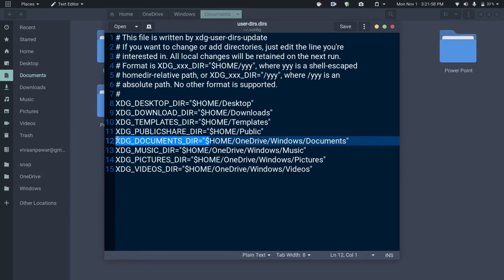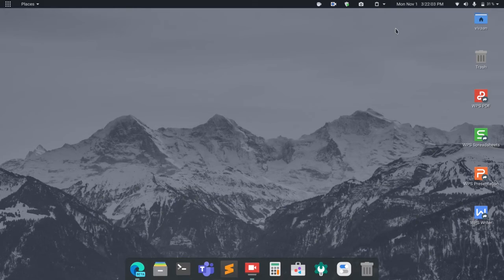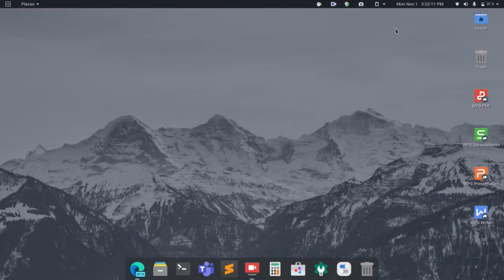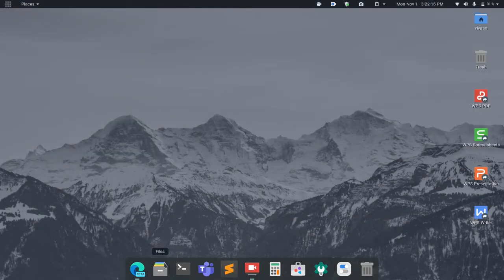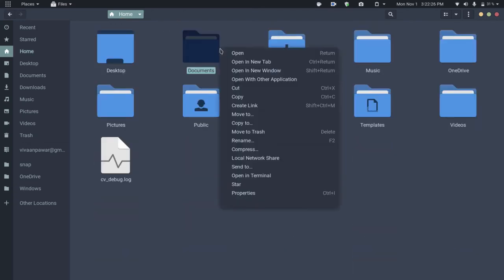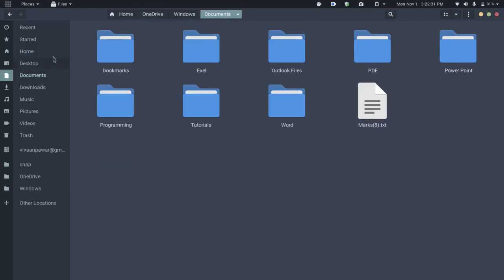and just paste it in the line which is documents. Then after you have done this, you need to press Alt plus F2, then press R and hit enter. It will refresh your GNOME shell and the work should be done. So there is one downside: people who have the habit of opening file explorer and then going to documents, it is not going to work, because if you go to the documents, it will take you to home documents. You need to navigate through your sidebar, because we have changed the directories of the sidebar only.